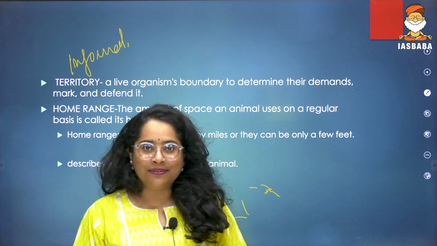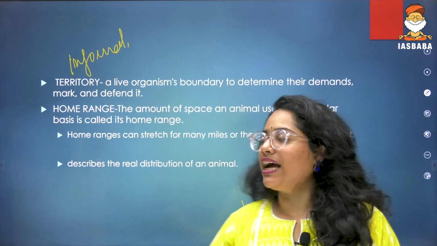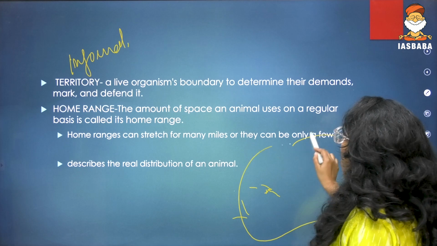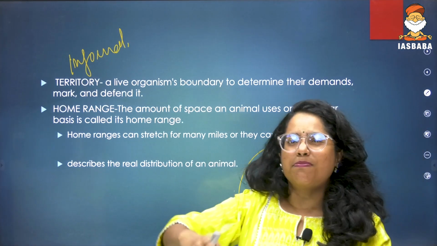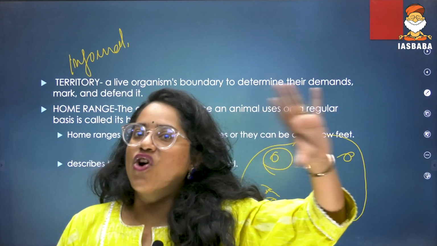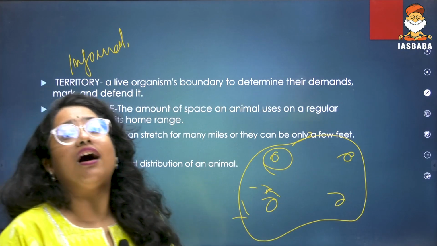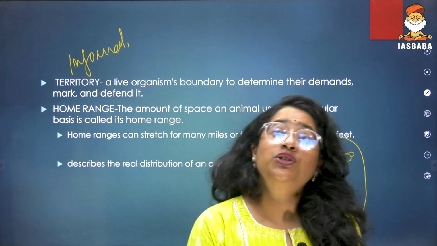So that is territory. If you take a habitat, in that habitat itself, the animal, based on wherever it is, can define these small territories. So that is your territory. Now coming to the last word, and this is called home range.